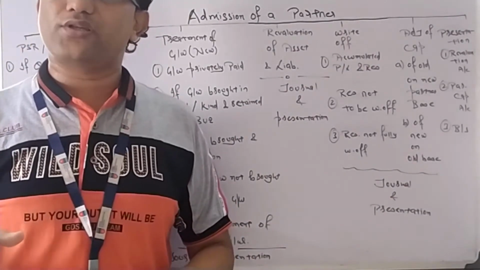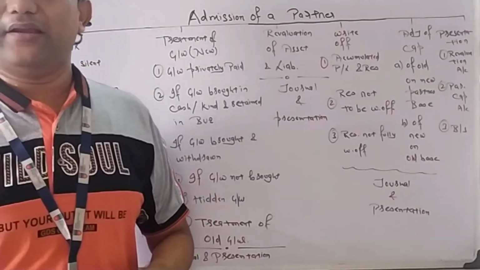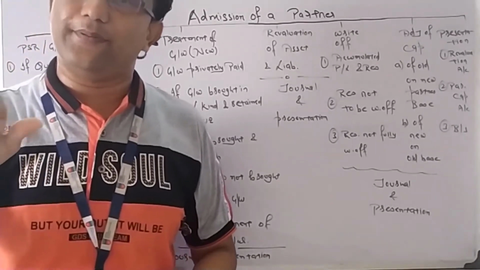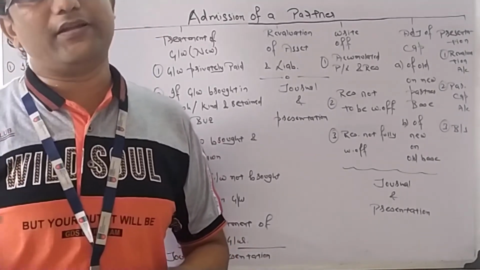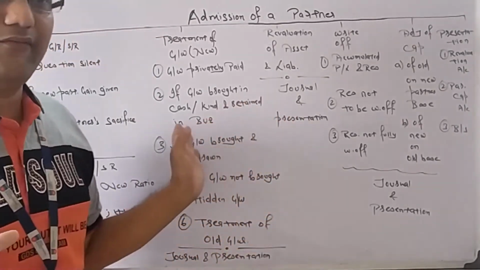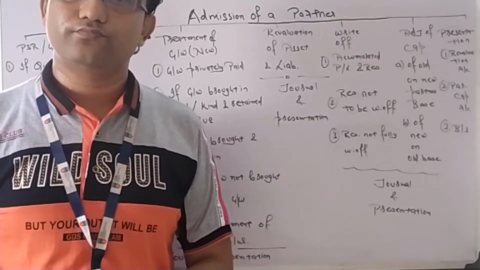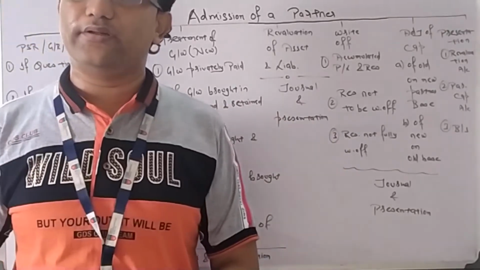And suppose in the question Mr. C is coming and his capital amount is not given, then how to find out his capital amount? Because capital needs to be brought. He can say I will not bring in goodwill right now, but he can't say I will not bring in capital right now. So capital needs to be calculated.